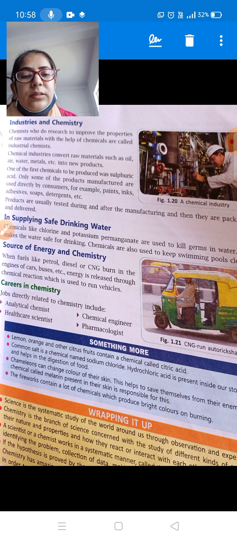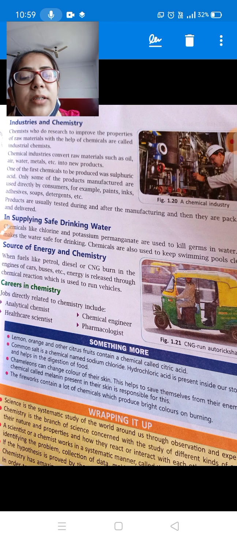Chemicals are also used to keep swimming pools clean. In swimming pools, different people go in, so to kill the germs people add chlorine or bleaching powder. So to get safe, pure drinking water, there is also use of chemistry.